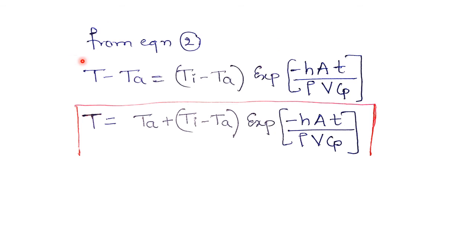Now from equation 2 I can easily write T minus Ta equals Ti minus Ta into the exponential form of minus hA into t divided by rho into V into Cp. So with this equation I will write T equals, taking Ta to the other side, Ta plus the bracket Ti minus Ta, bracket complete, times the exponential form of minus hA into t divided by rho into V into Cp. So this is the final expression for the lumped system analysis.